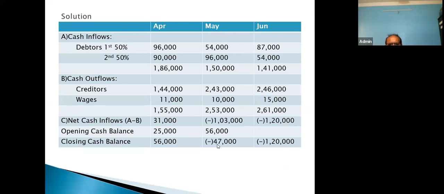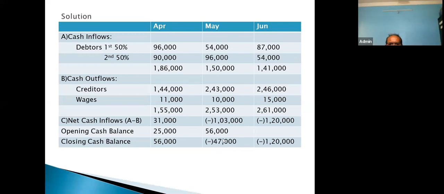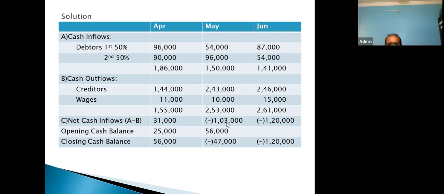How much shortage are we having? 47,000. Any confusion for this 47,000? Any confusion for this 1,03,000? Yes, 1,03,000 is just the relation of cash inflow and cash outflow. But here we are giving the effect of the actual cash shortage. So the actual cash shortage is this 47,000. So the company will have to arrange 47,000 for the month of May.